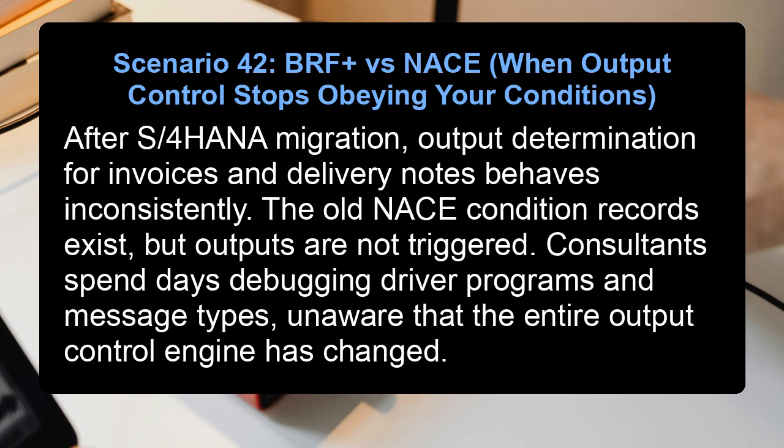Scenario 42. BRF+ versus NACE. When output control stops obeying your conditions. After S/4HANA migration, output determination for invoices and delivery notes behaves inconsistently. The old NACE condition records exist, but outputs are not triggered. Consultants spend days debugging driver programs and message types, unaware that the entire output control engine has changed.